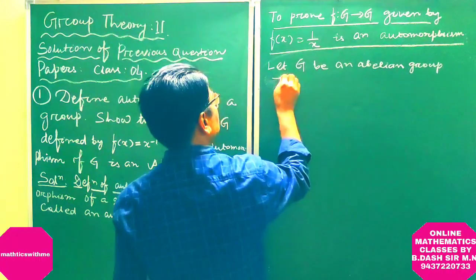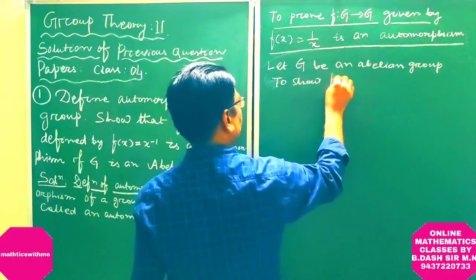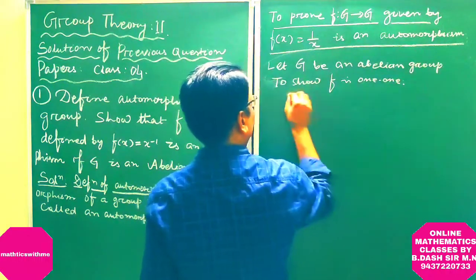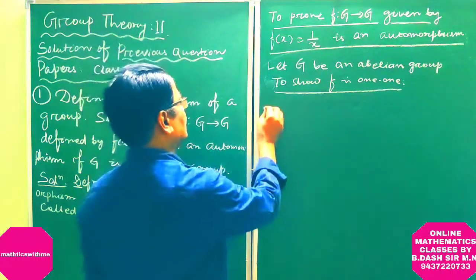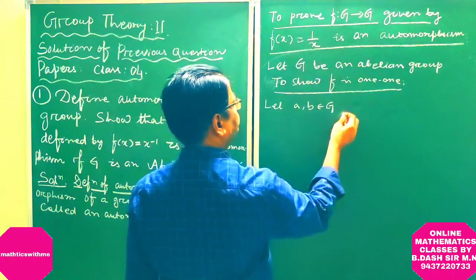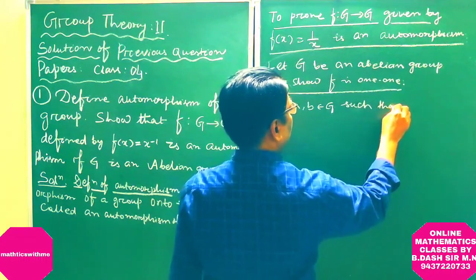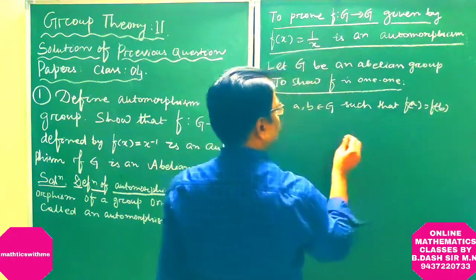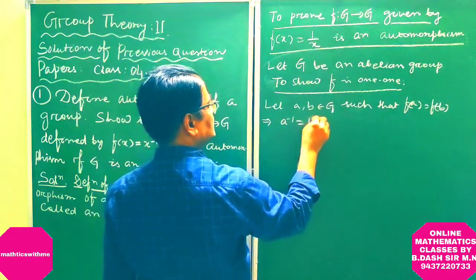To show f is one-one, let a, b belong to G such that f(a) = f(b). This implies a inverse is equal to b inverse.